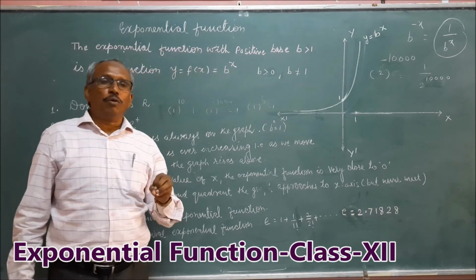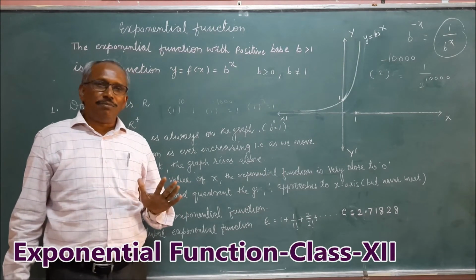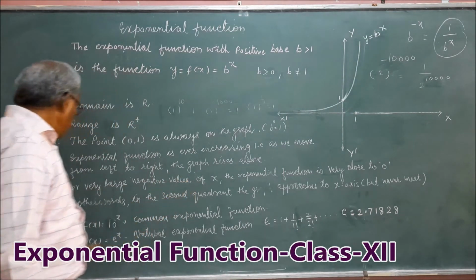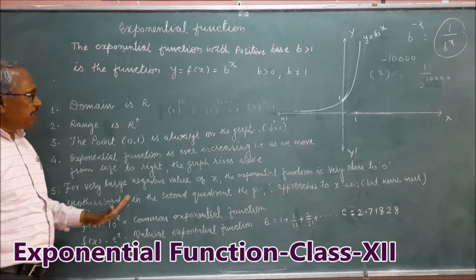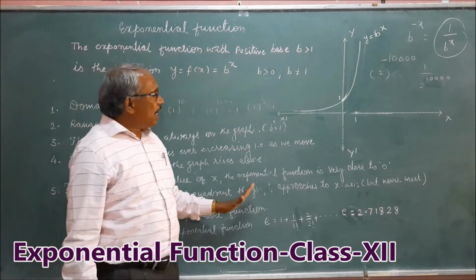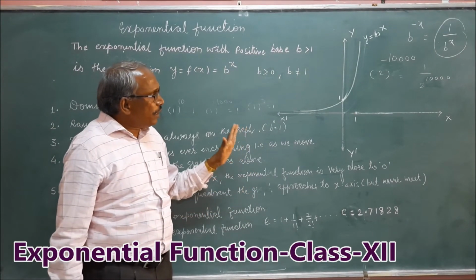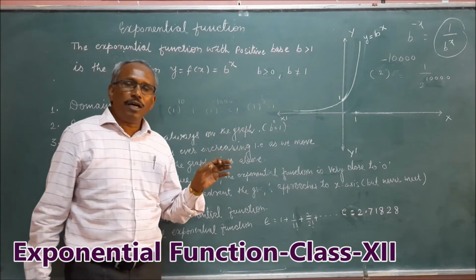It is very close to 0, but it will not be 0. In other words, in the second quadrant, the graph approaches the x-axis but never meets it.